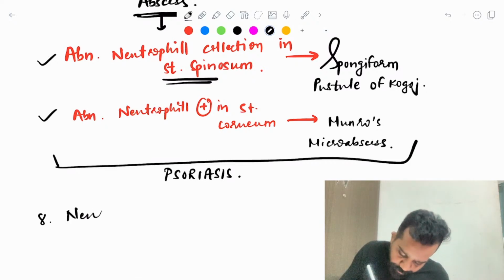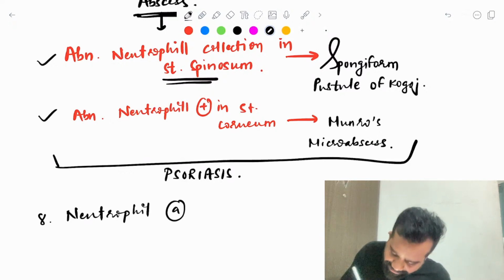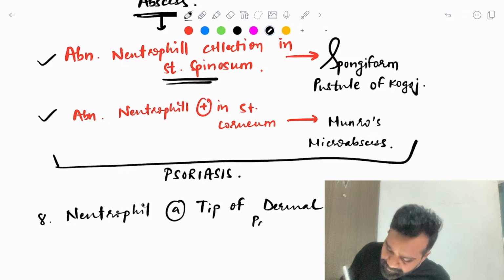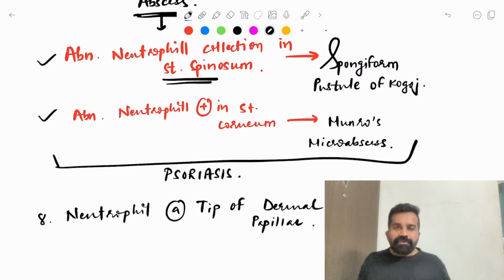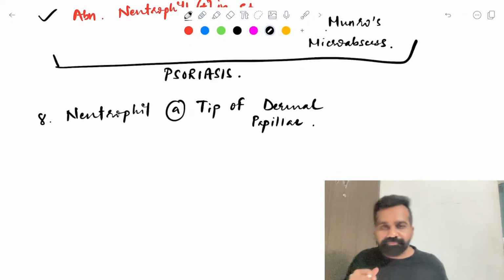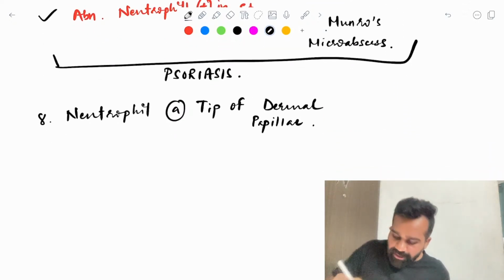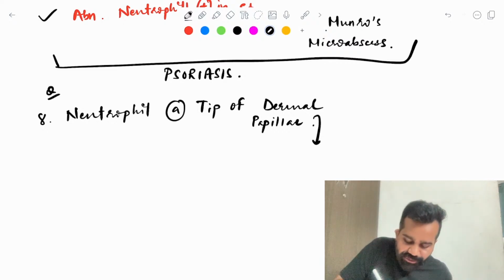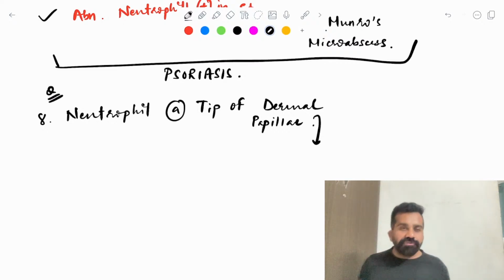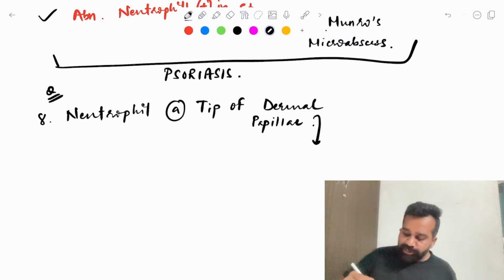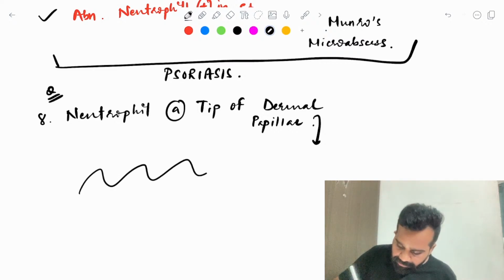If you find neutrophils at the tip of the dermal papillae, anyone? What is the name of the disease? This MCQ has been previously asked. This is the dermal papilla.